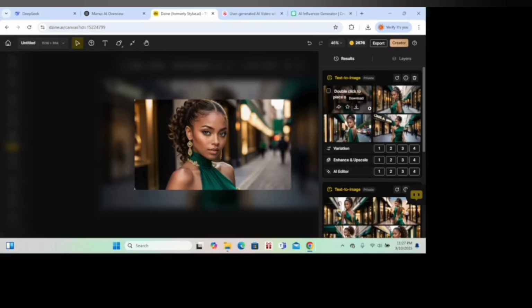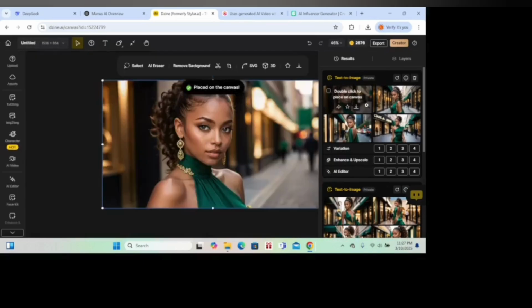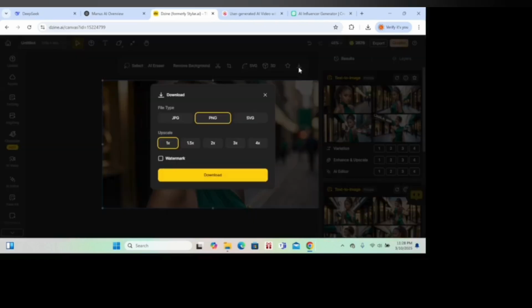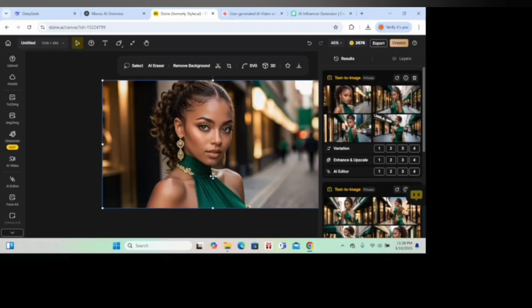I think not this one, I think we're going to use this one. Like I said, this one is biased in terms of bringing the blackness, she's giving mixed feelings. So we're going to download here. You can also upscale her so that she comes up clearly, but for the sake of the video, we do not want to upscale her right now.